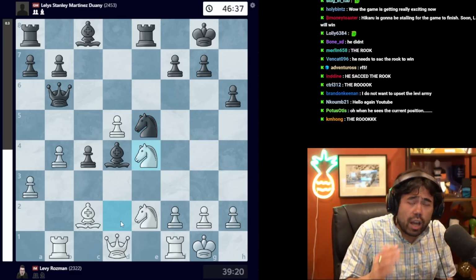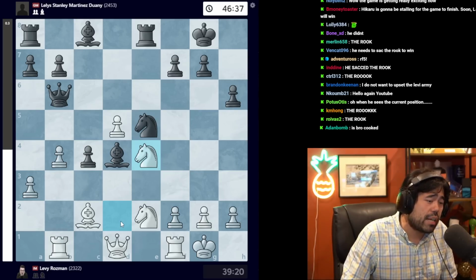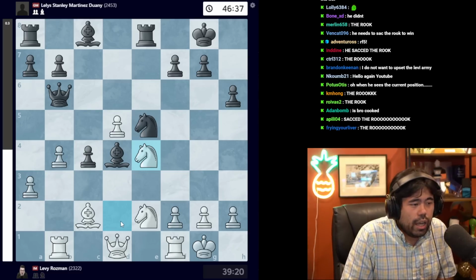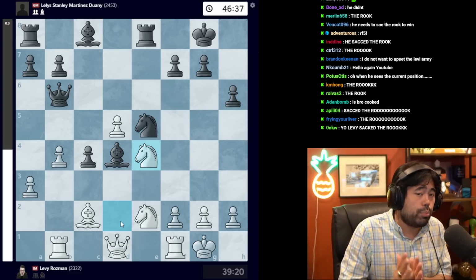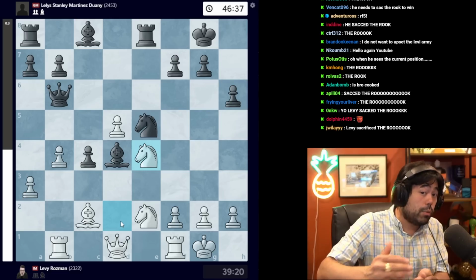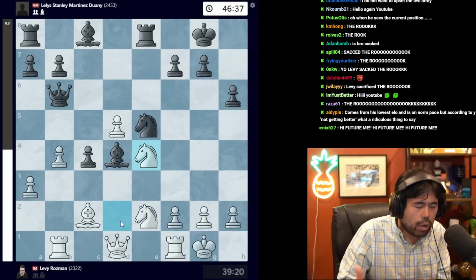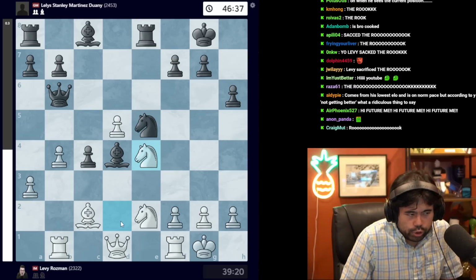Now this move is not the best move in the position, but I think from a practical standpoint, or maybe more like accidental luck, Levy gets very fortunate because when he plays this move, the line for black to be much better here is very computerish and not realistic for a human to find, and we'll see why.